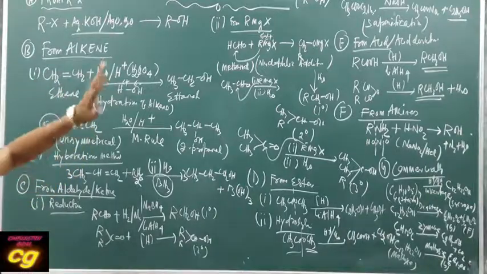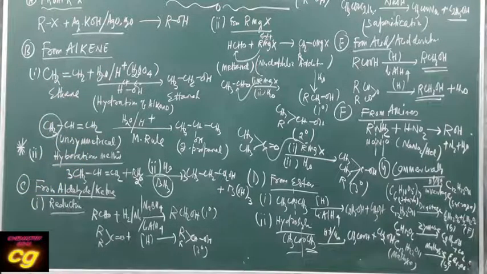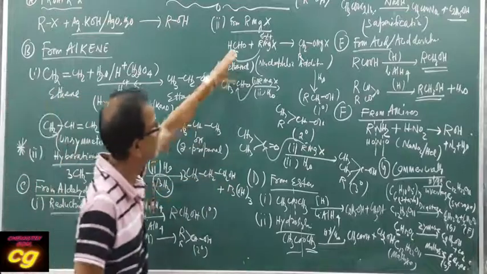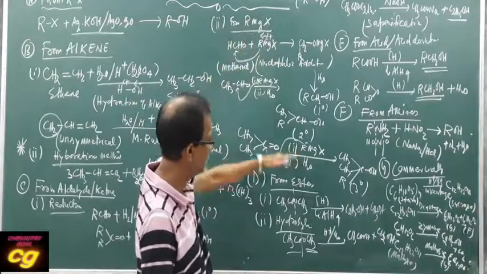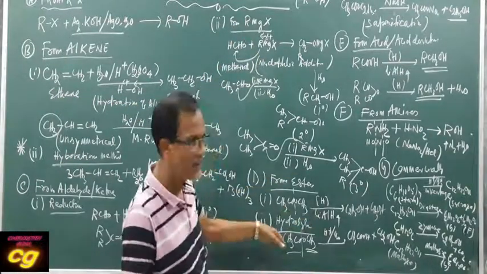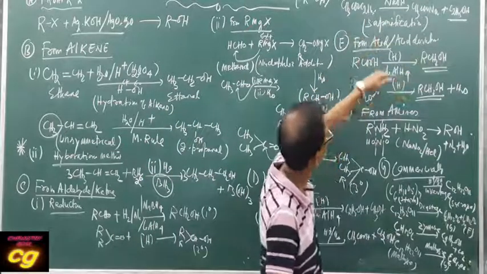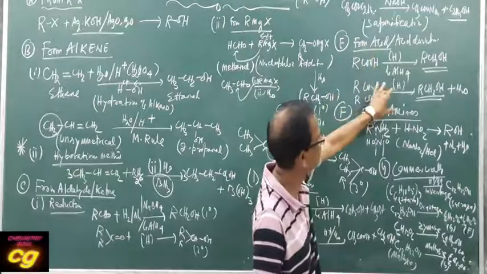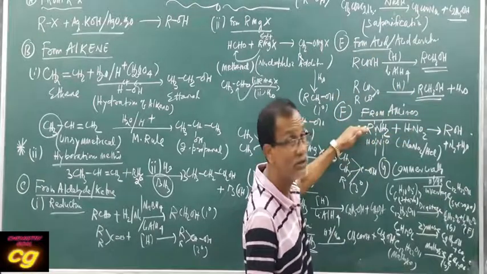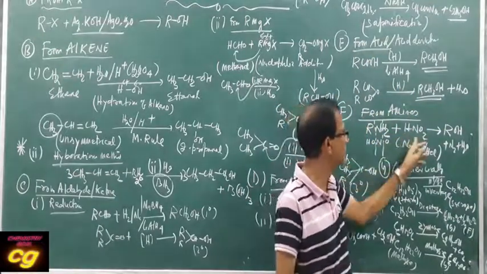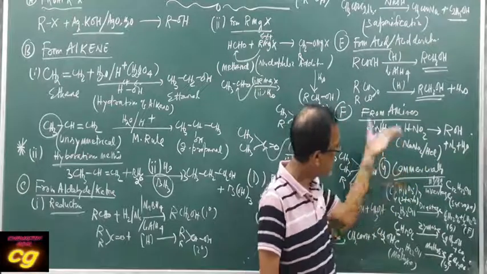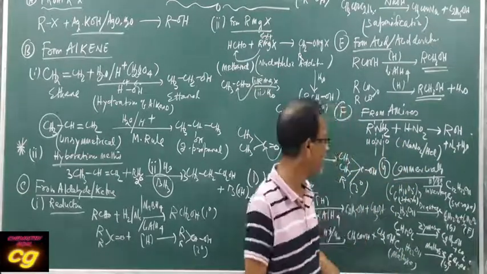So these are the important methods of preparation of alcohol: from haloalkane, from alkene, from hydroboration, from aldehyde and ketone by reduction and using Grignard's reagent, and from ester by reduction, by acid hydrolysis or base hydrolysis, that is saponification. Then from acid derivatives by reduction you can prepare alcohol. From amine also you can prepare alcohol using nitrous acid, that is NaNO2 and HCl. And commercially alcohol can be prepared from starch.